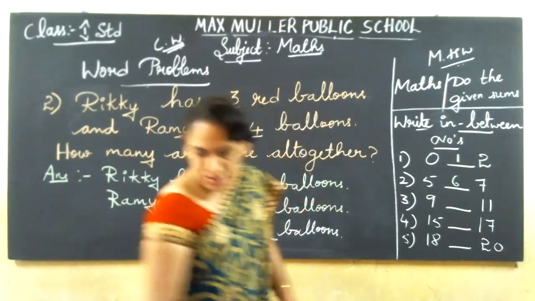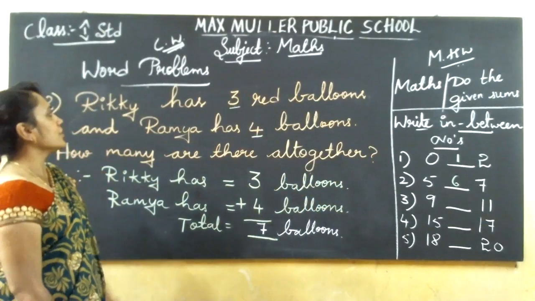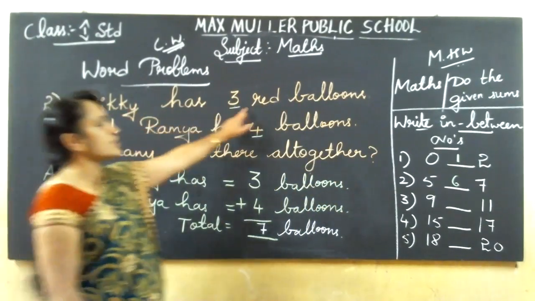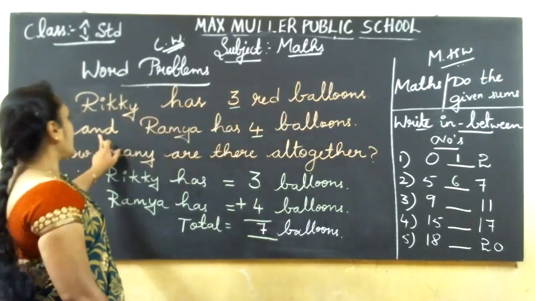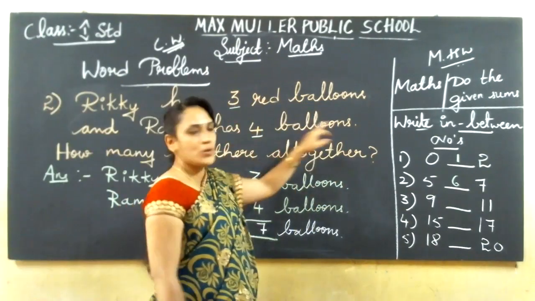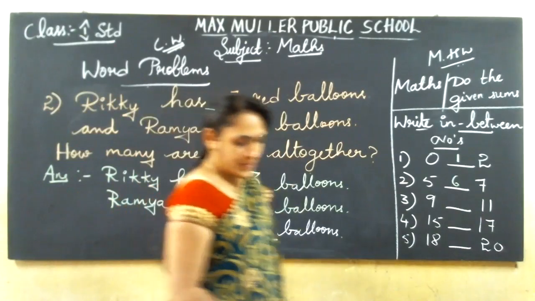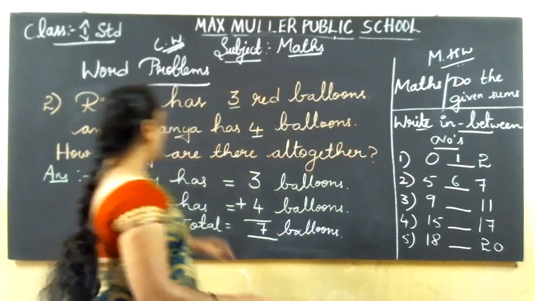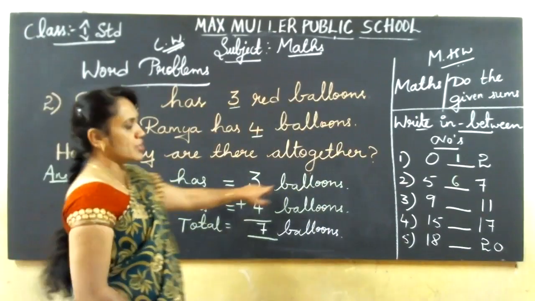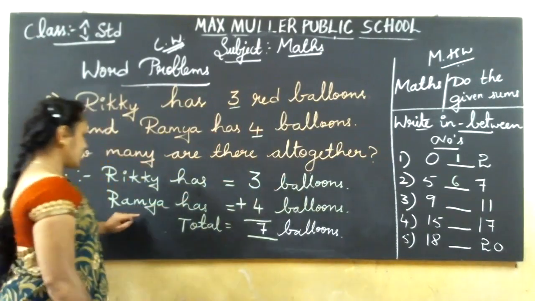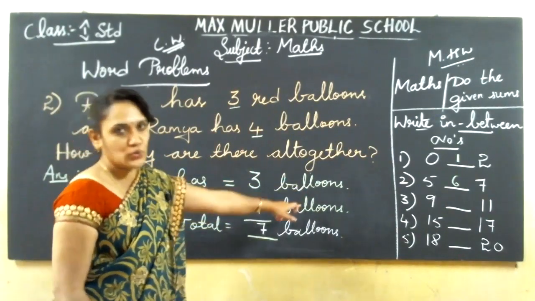See? Once again, I'll tell you. Understand. Ricky has 3 red balloons. And Ramya has 4 balloons. How many are there altogether? Understand? So write in the next line, Ricky has 3 balloons. And in the next line, Ramya has 4 balloons.